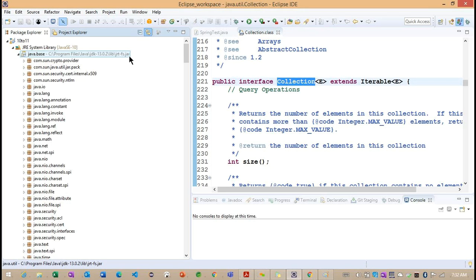But Java we get by default, because when we download the Java package, this jar file is inside it. So explicitly we don't need to add the jar there. But for the Spring framework, we need to add the jars explicitly.